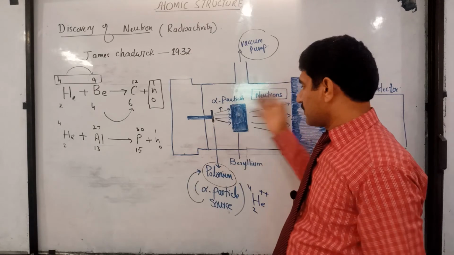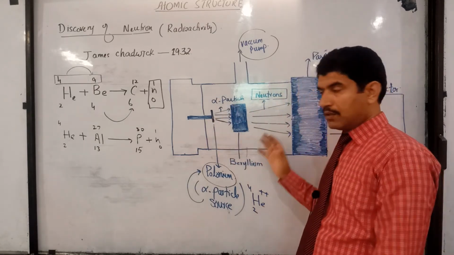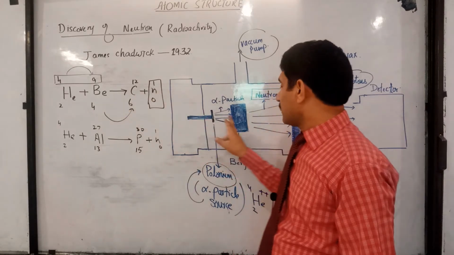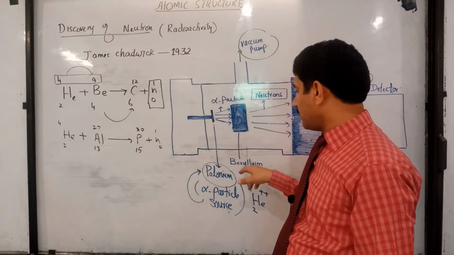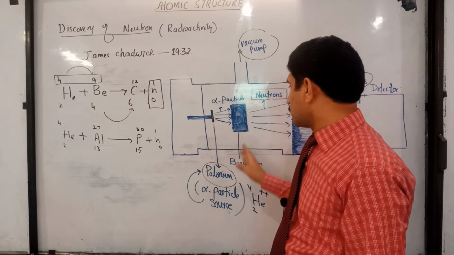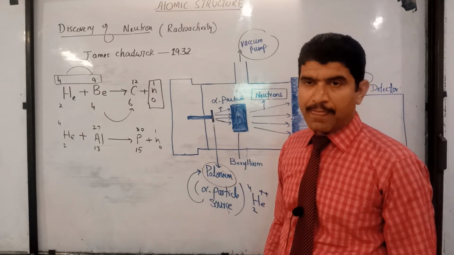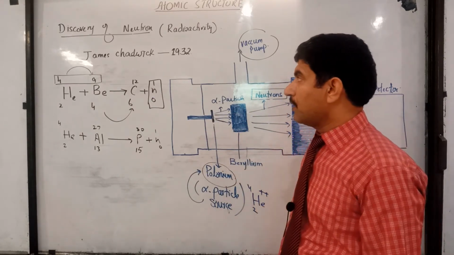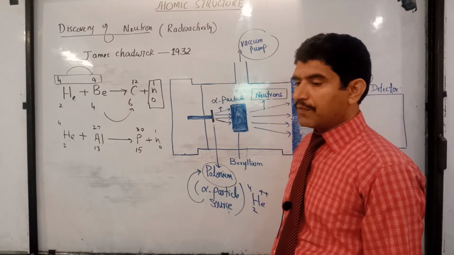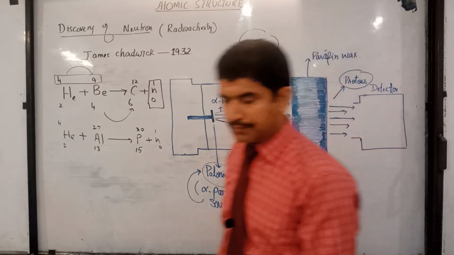Right students? This is a nuclear reactor, and in this reactor carbon is produced. Beryllium changed to carbon, and if it is aluminium, then aluminium will change to phosphorus. This is how neutrons were discovered. Now let me discuss some of the properties of neutrons.